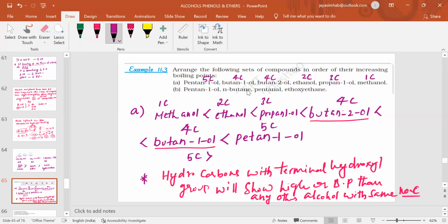In reverse order, then 4 carbon, 3 carbon, 2 carbon, 1 carbon. This is one important thing to remember. He is checking the concept you have understood. Then option B: pentan-1-ol, n-butane, pentanal, and ethoxyethane.